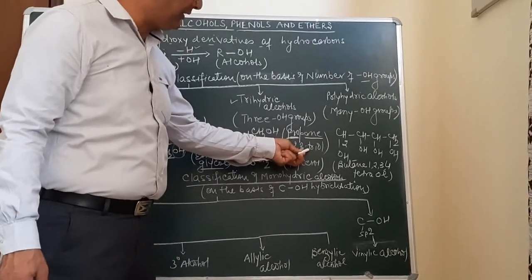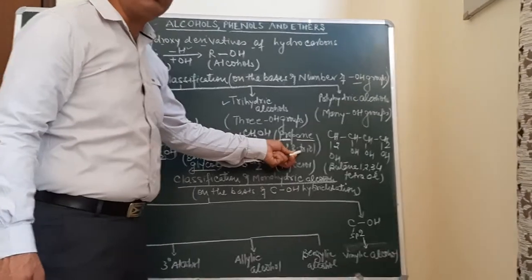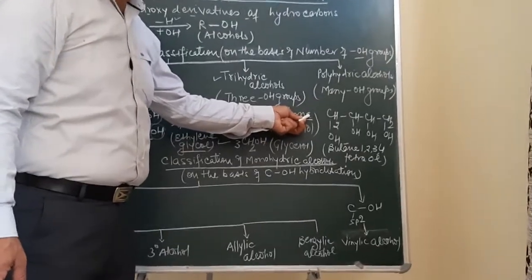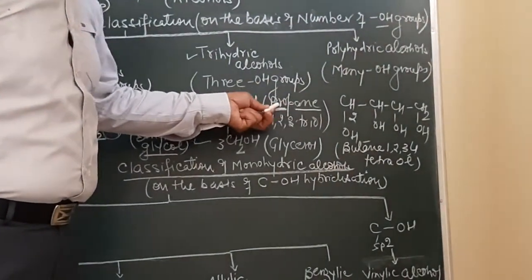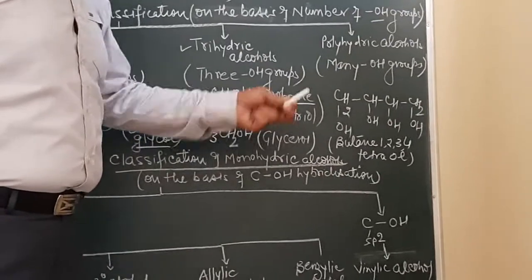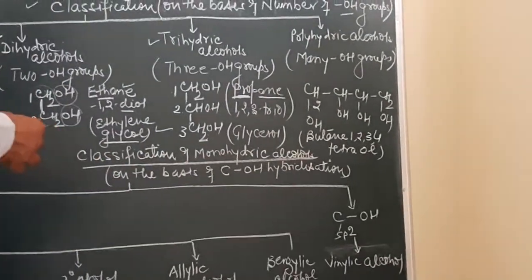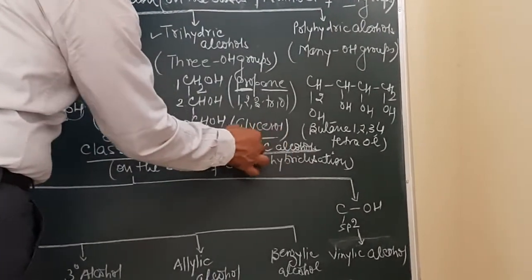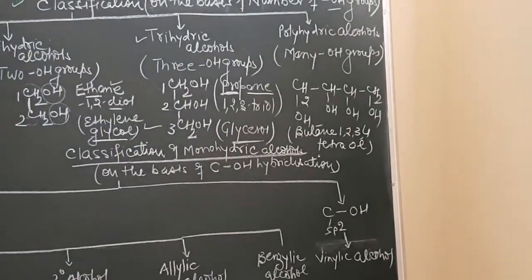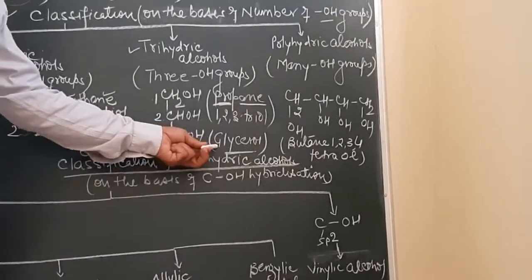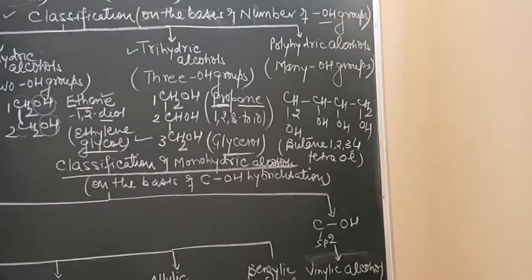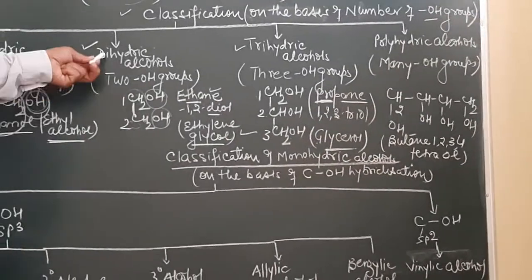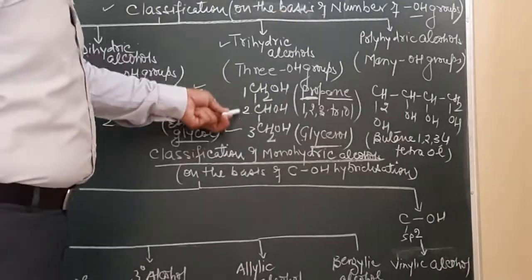Since the secondary suffix begins with the multiplying affix t, the e shall not be deleted. So what should be the IUPAC name? Propane 1,2,3-triol. This propane 1,2,3-triol, in the common name system, is known as glycerol. So we have done monohydric alcohol, dihydric alcohol and trihydric alcohol.